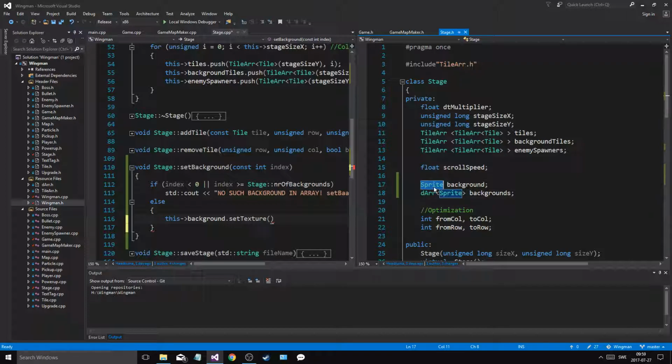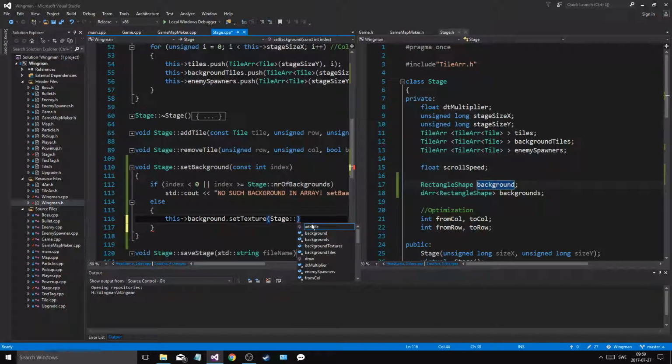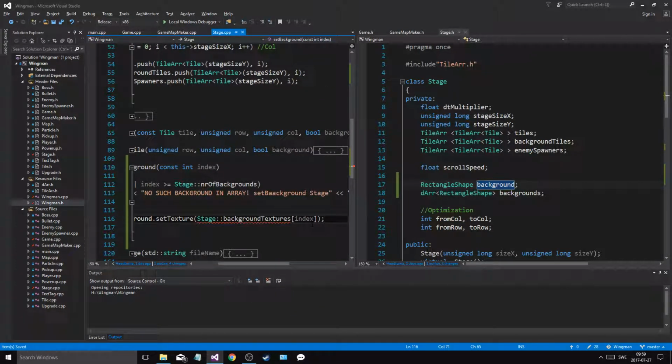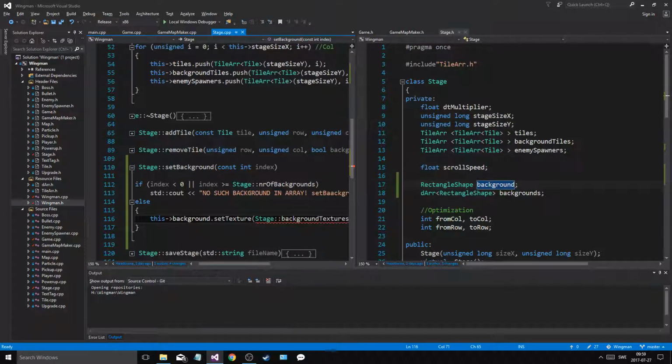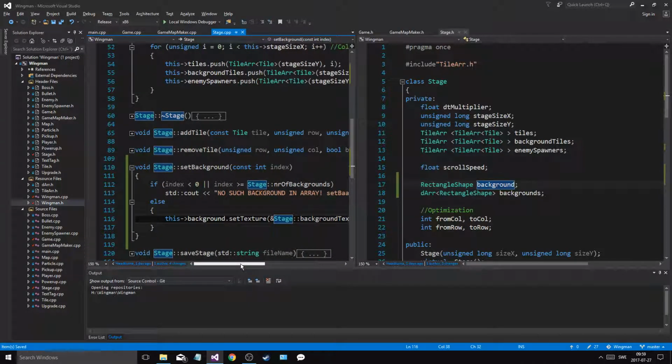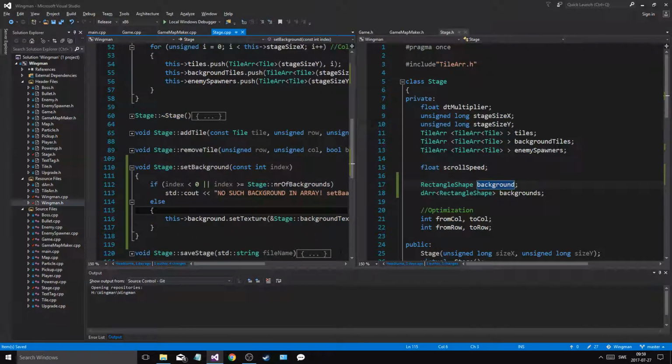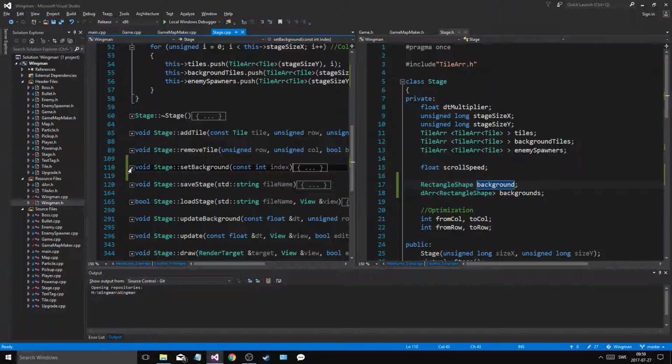So we'll just say rectangle shape here. Rectangle shape. Alright, and do the same thing in here. This is going to be decided by the editor. So that's what we're going to be doing. We'll still do this: stage background textures at position index. So we'll just do that. Wait, what? Oh wait, like that. Okay, because it's a rectangle shape, we'll set that. But we need to set the size of these and everything. But this function is good. It might help us later. So we'll leave that.